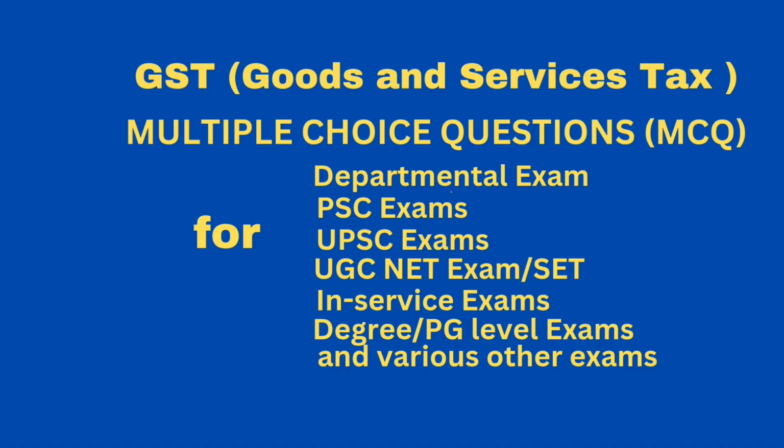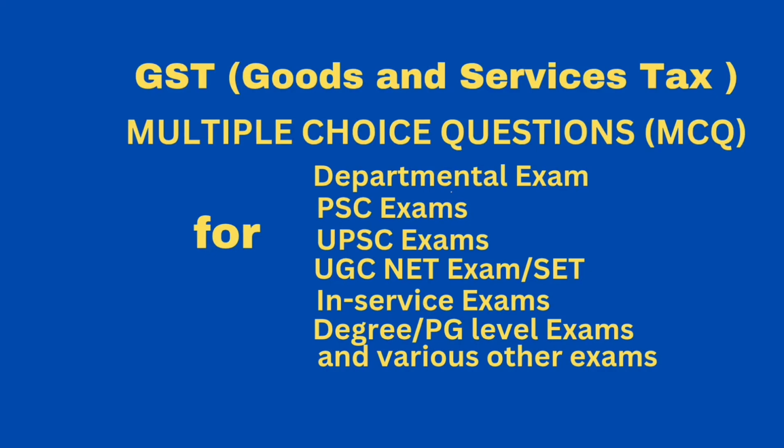Question: which of the following services is not exempt from GST? Option A, services by way of transportation of goods by road other than GTA and courier agency. Option B, services by way of transportation of goods by a goods transportation agency and courier agency. Option C, services by way of transportation of goods by inland waterways. Option D, all of the above. Correct answer option B, services by way of transportation of goods by a goods transportation agency and courier agency.